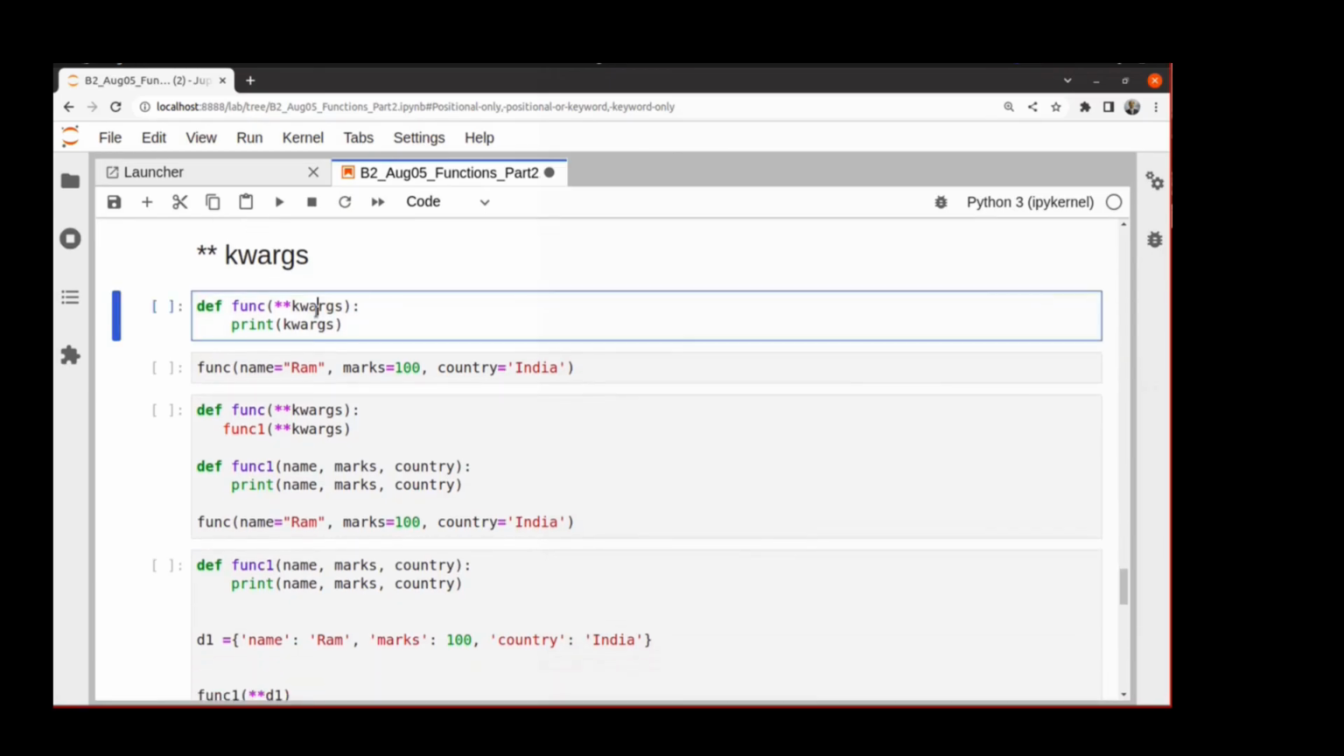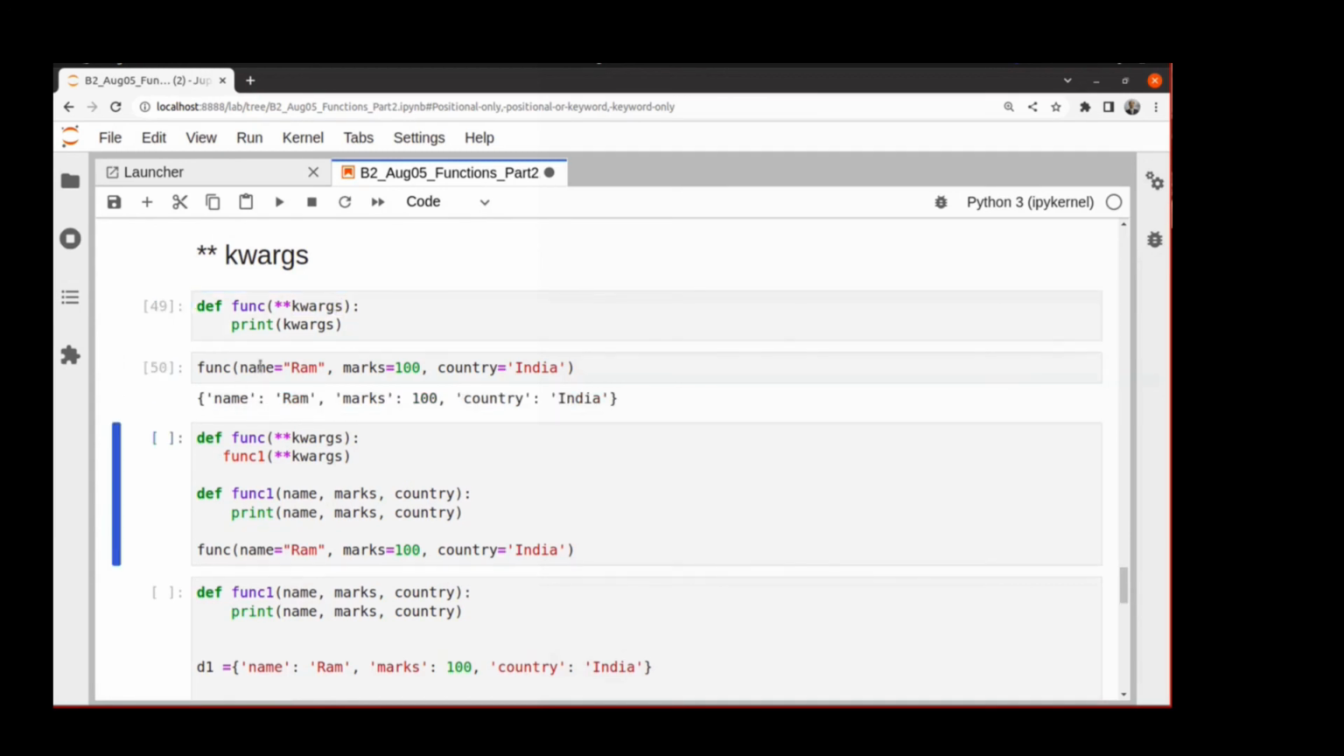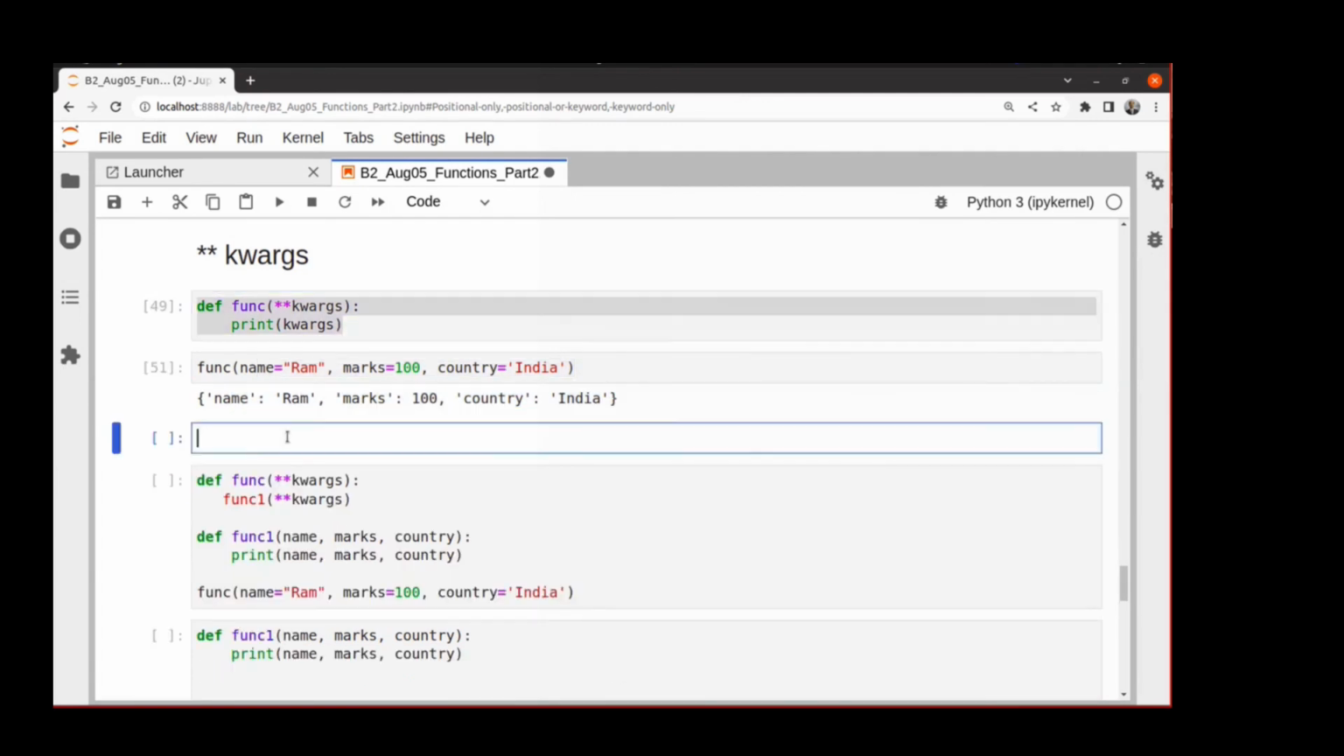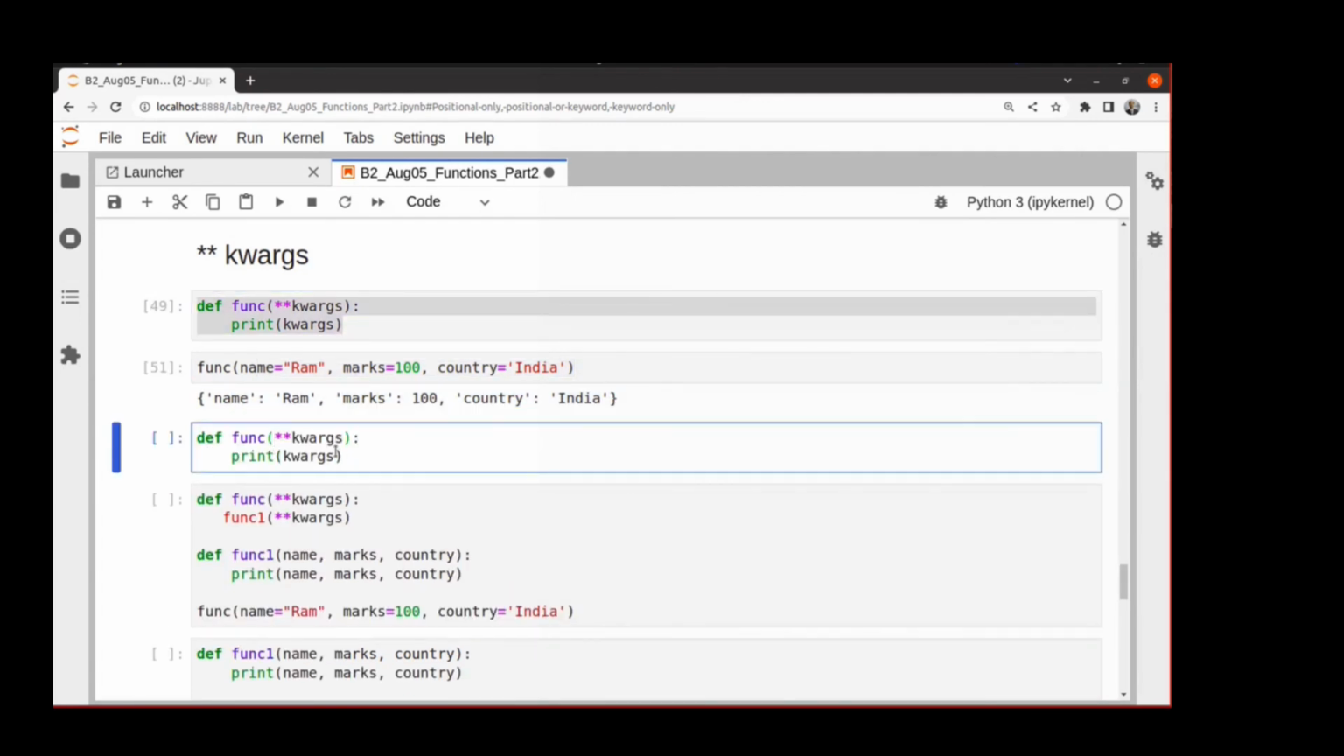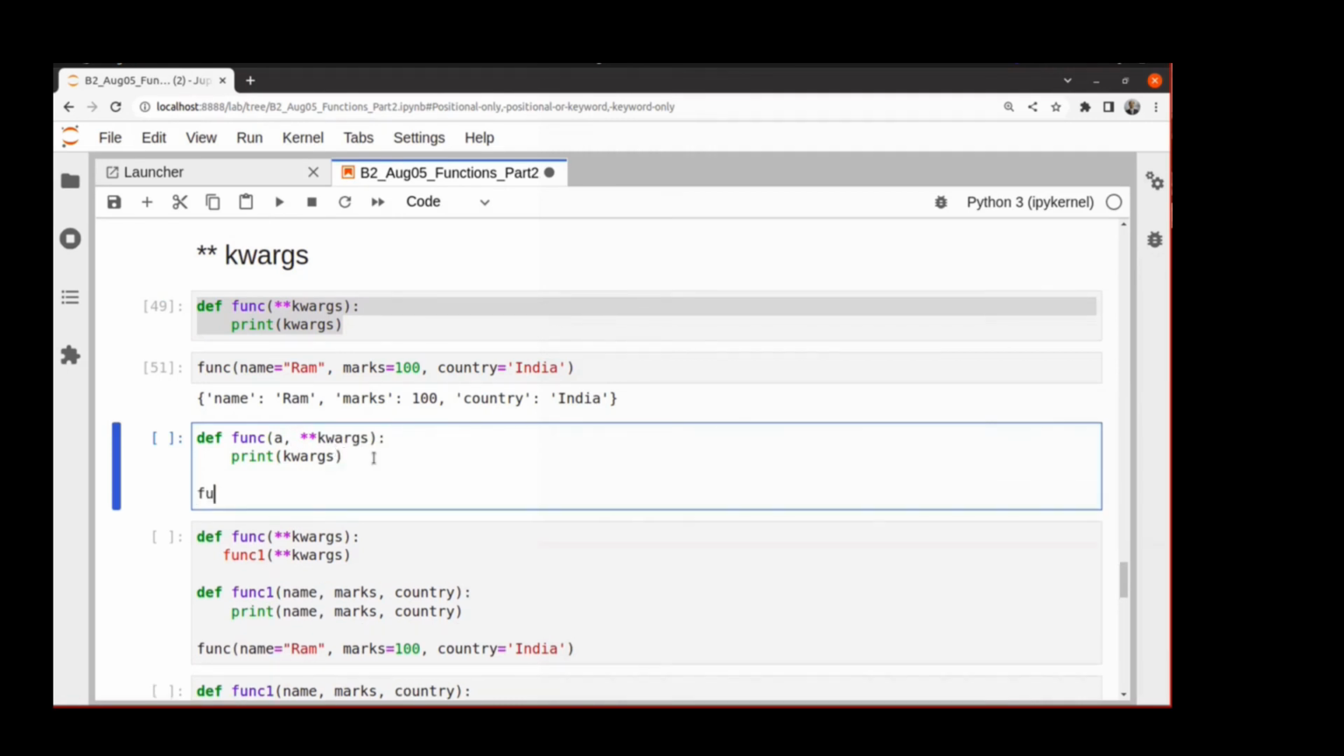So let's look at kwargs. Kwargs captures all the keyword arguments which are not captured otherwise. So let's run a simple example. If I give some argument, it will be captured in a dictionary. Let's say we have some named parameter also. Let me have A. Let me call it.